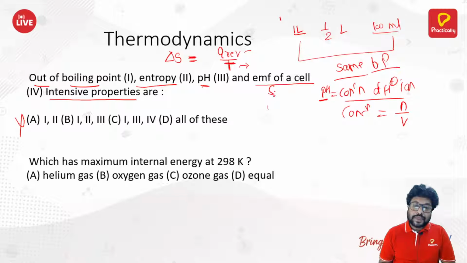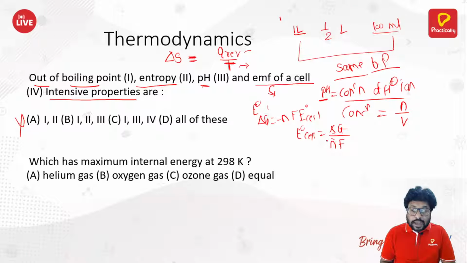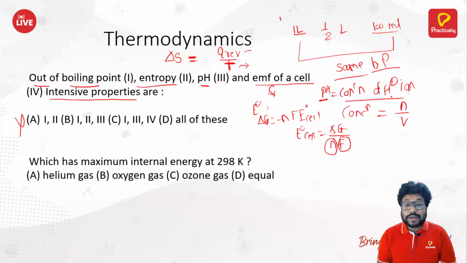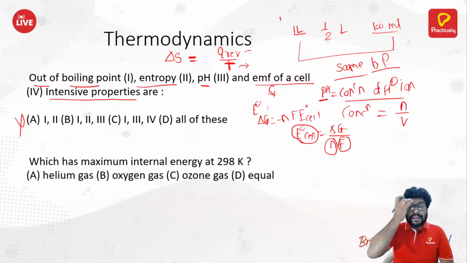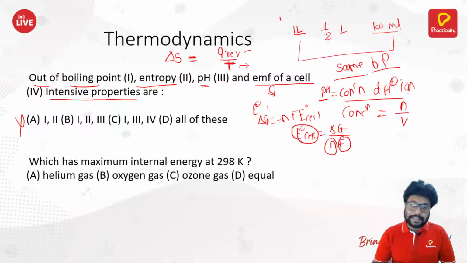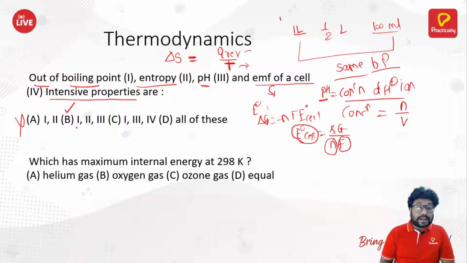Lastly, EMF of a cell. EMF, that means E0. Now you might know the formula delta G is equal to minus NFE cell. So E cell is your EMF. So E cell is equal to delta G upon NF. So you have N, which is number of moles, and F, Faraday. These are extensive properties. Okay, but delta G is not extensive. Delta G is intensive. So that means E cell is not an extensive property. Sorry, it is not an intensive property. It is an extensive property. It depends on the amount of matter present in the system. And that is why our correct answer is 1, 2, and 3, which makes option B correct.